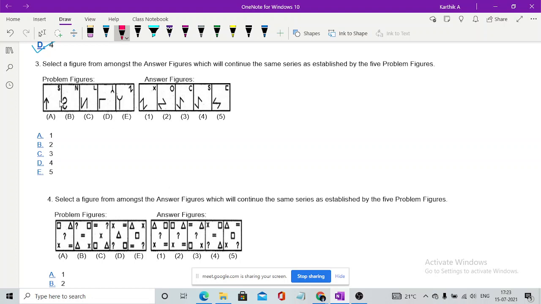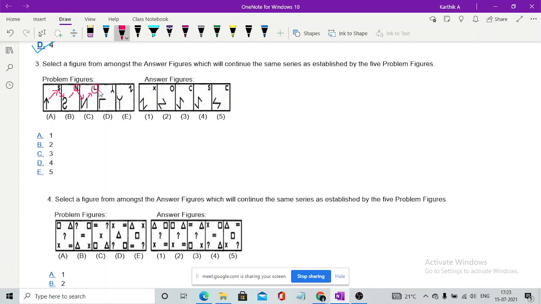In the first image, there's an arrow mark, and with that you have an S. When moving to the next image, this S is tilted; there is a mirror image of this S, tilted in another direction. So we get a new thing here, that is N. Now the N is tilted, like N has a mirror image, and we get a new thing called L. There is no relation between N and L. Don't go like J, K, L, M, N and pick 3 and 4. These things won't have such conditions.